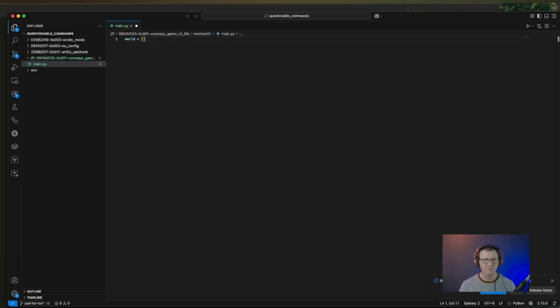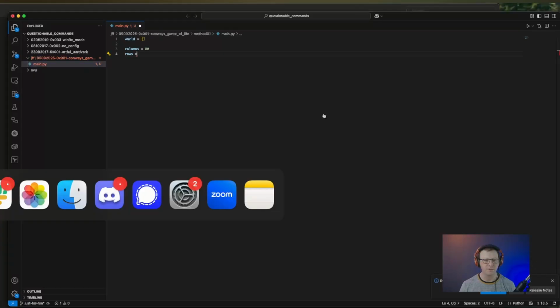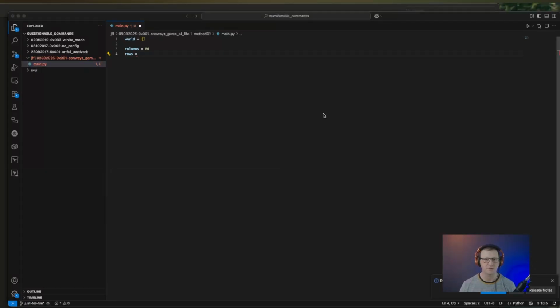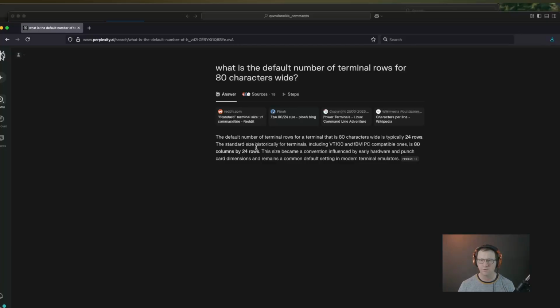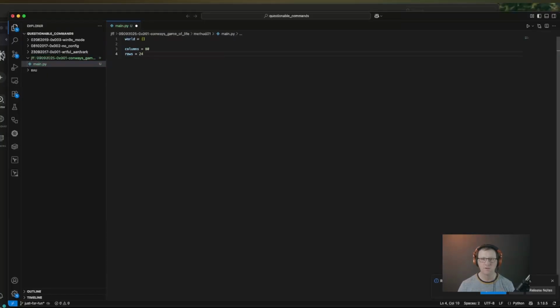So I think for columns, I want 80, just because that's a good terminal size. And then rows, what's the default terminal size for rows? 24 rows. So we're going to do 24 by 80. Sounds good to me. So now we need to populate our world, right?